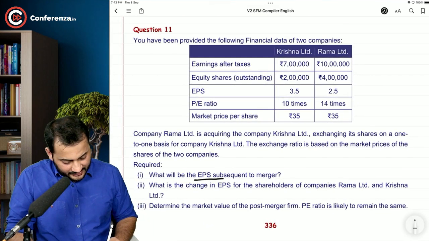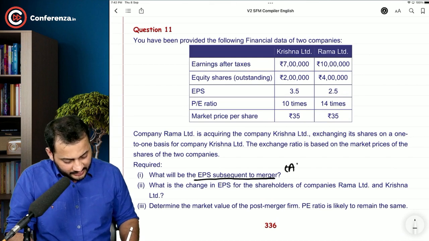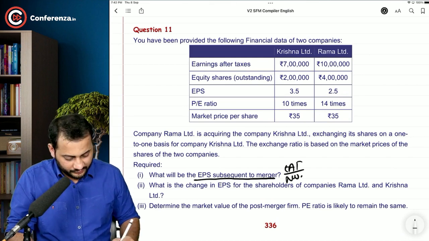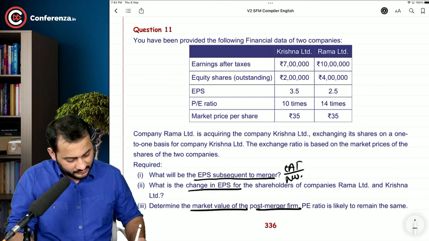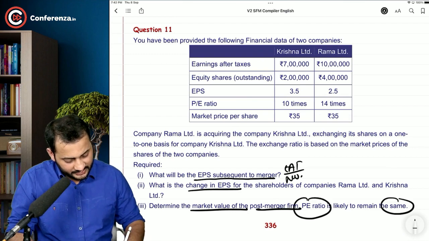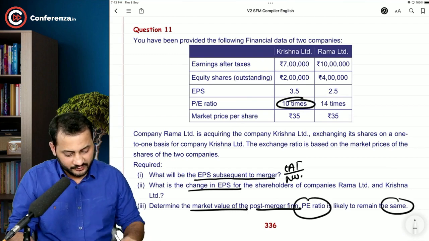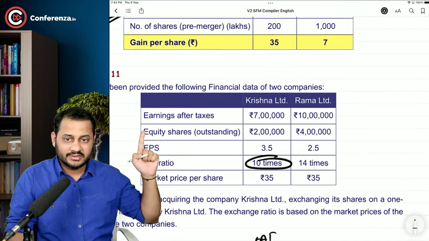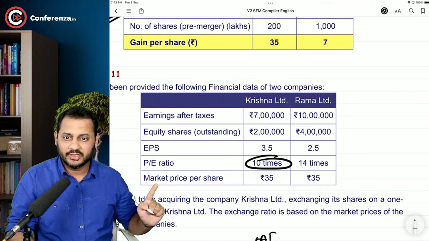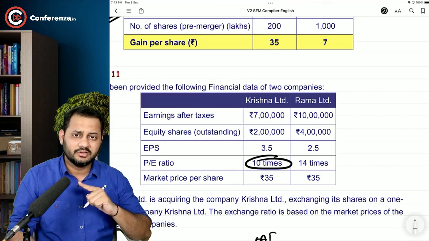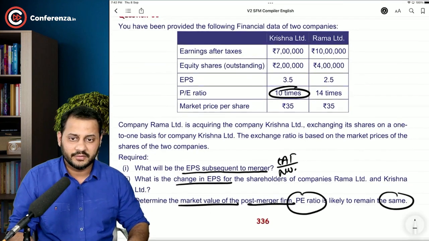See, EPS subsequent to merger. You take the earning after taxes, you take the number of shares. That's it. What is the change in the EPS? What is the market value post-merger? If the P/E ratio is likely to be the same, this is the P/E ratio that you are going to keep the same. So earning after taxes divided by equity, you will get the EPS, multiplied by P/E ratio, you will get the market price. It is just like question number 9 that we solved.